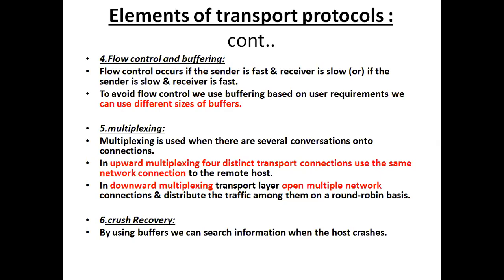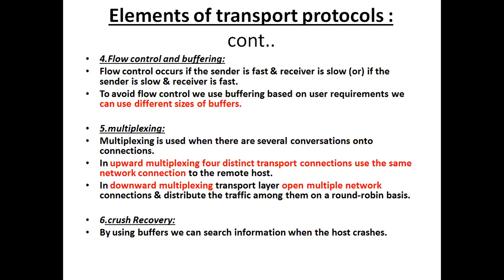And the fifth one is multiplexing. What is multiplexing? Multiplexing means several conversations onto connections. There are two types: one is upward multiplexing and the second one is downward multiplexing. Upward multiplexing refers to the upper layer, the transport layer. What is the layer below? The network layer. Based on that, you can easily identify which one is upward multiplexing and which one is downward multiplexing.